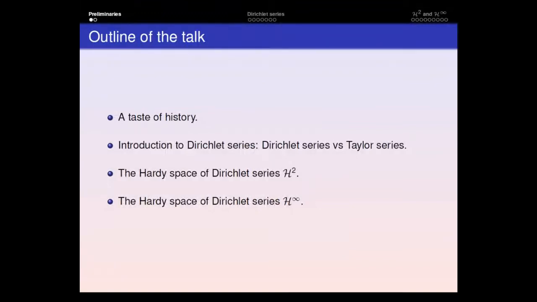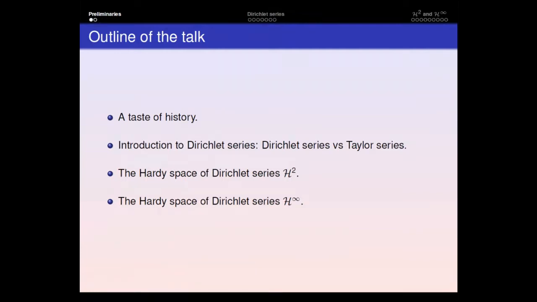I will begin explaining what was the mathematical context in which the Dirichlet series first arose. And then I will move into the introduction of the Dirichlet series. We will begin recalling some basic notions about a more familiar setting of series, which are Taylor series, and we will see what are the corresponding notions in the context of the Dirichlet series.